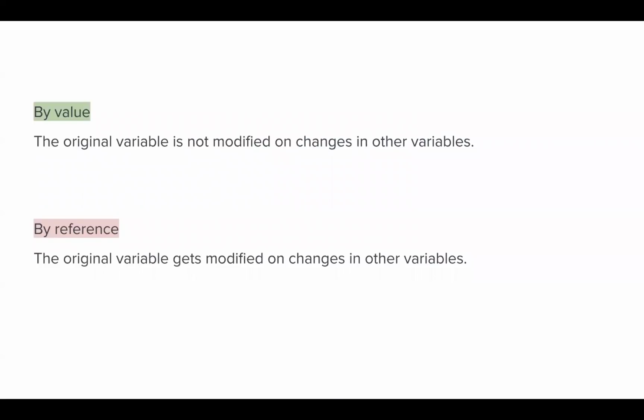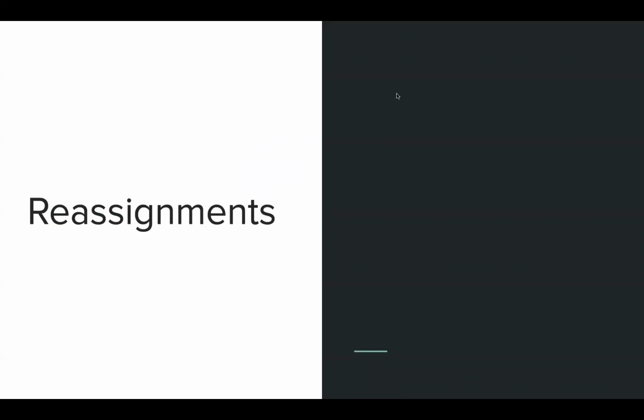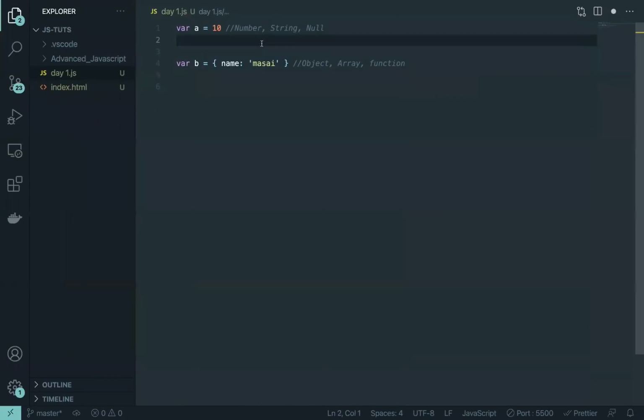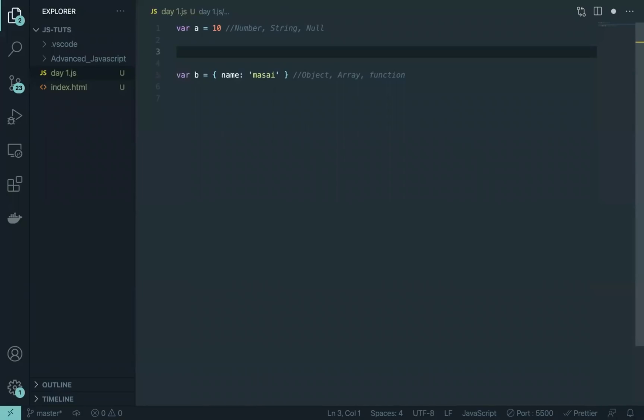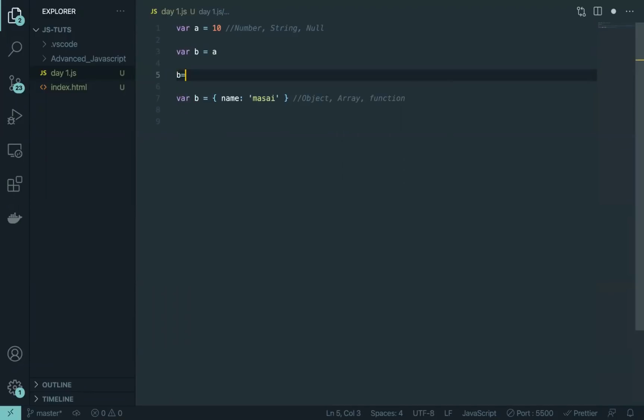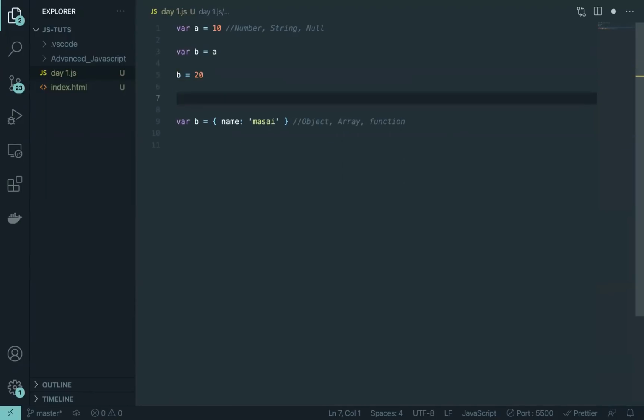Now, reassignment. As I said, how does this behavior of memory change things for us? So what I'm going to do is, if I do b is equal to a, and then I do b is equal to 20, then I just type console.log. I'll just make it a little better.